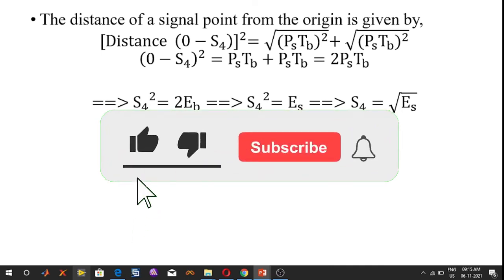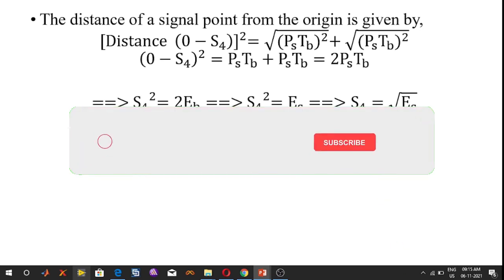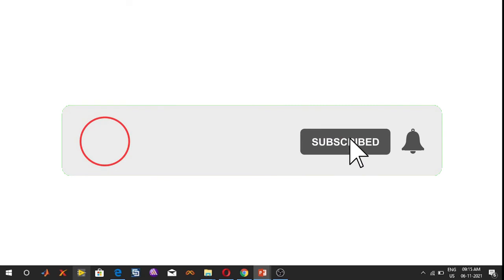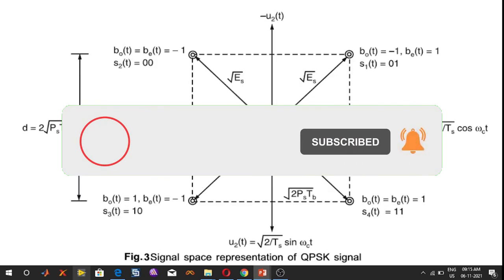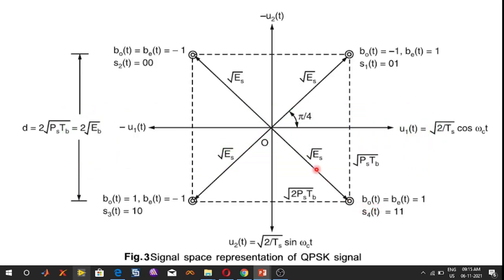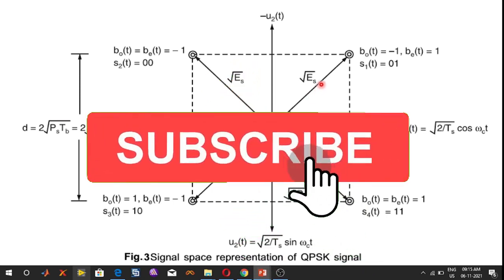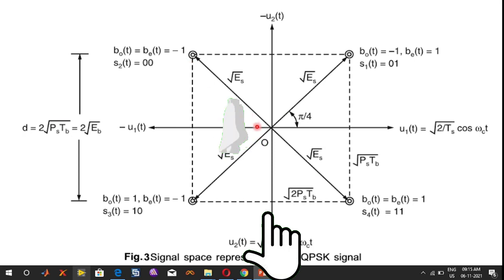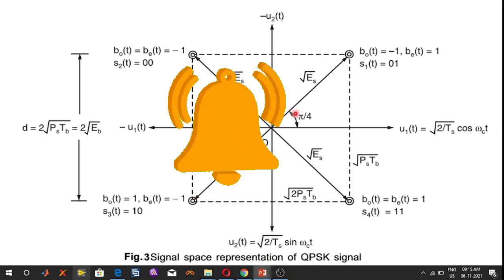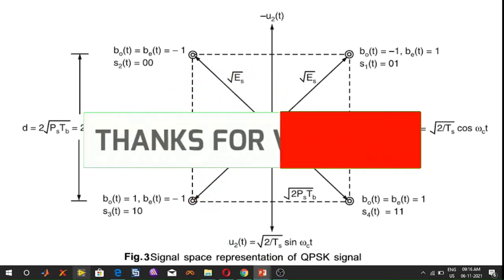So therefore the distance to S4 is equal to square root of Es. The square root of Es distance is observed from this figure. From origin to S4 the distance is square root of Es, and similarly we can determine the distance 0 to S1, 0 to S2, 0 to S3, and all the distances are equal. That is square root of Es.